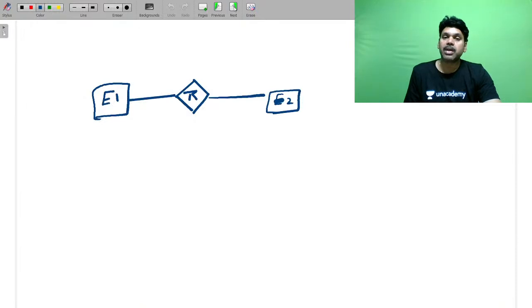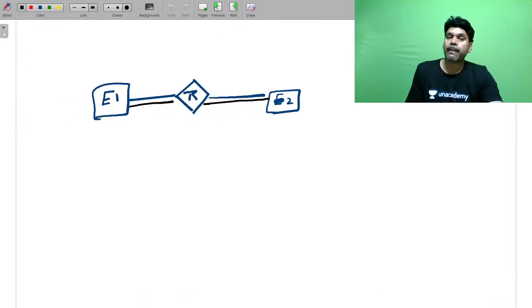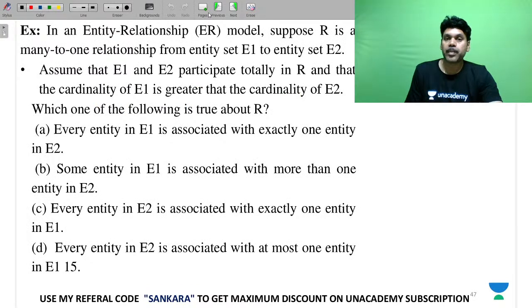So assume both are participating totally. That is the second sentence. And the cardinality of E1 is greater than the cardinality of E2. What is true according to this? And the relationship is many to one.